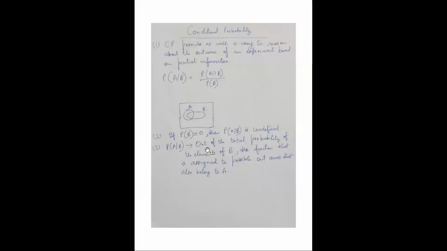So P(A given B) is, out of the total probability of the elements of B, the fraction that is assigned to possible outcomes that also belong to A. That means, literally, if you try to understand this, B has happened, you are given B, and so you can use that information to find out A.